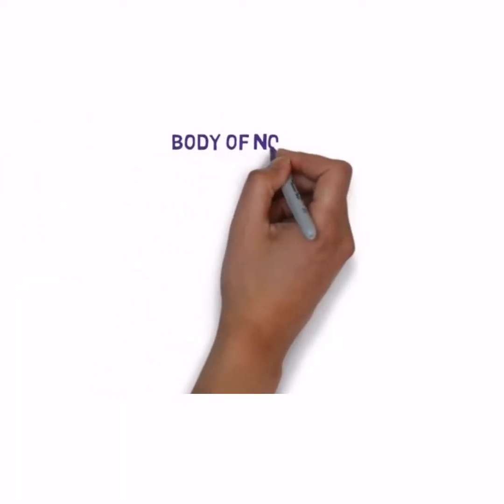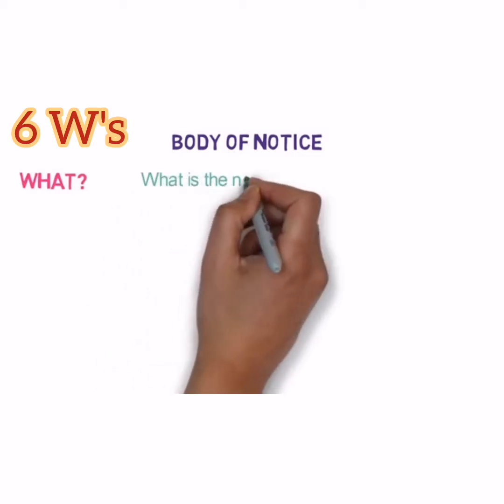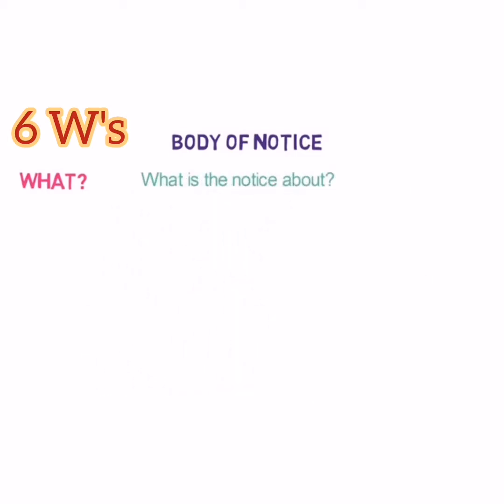Understood, students? Now, students, let's understand what should be there written in the body of the notice. Okay. Now, in order to remember, you have to answer 6 W's while writing the body. The first one is what. Now, what is the notice about? Means here you should clearly mention what is going to happen or what has already happened. Now second W is who.